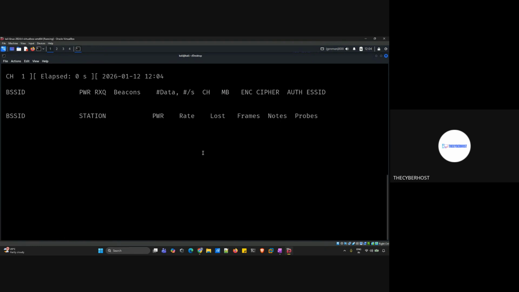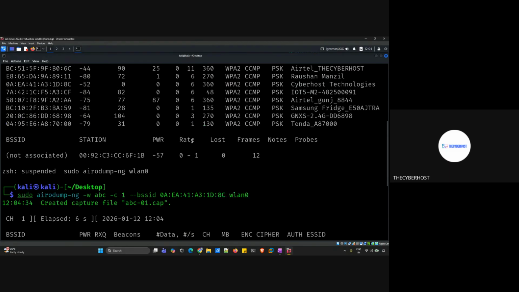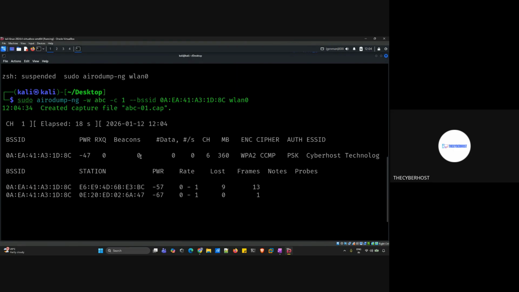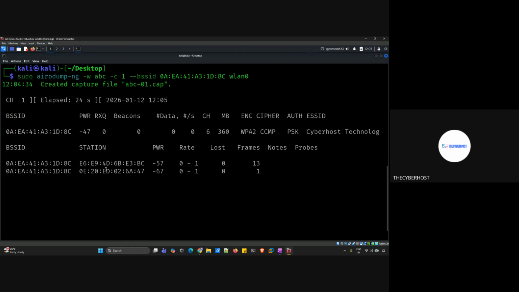Once I press enter, see what is happening. Any device which is connected to this Wi-Fi will be visible here once we start the scan. You can see the same thing has started. We need to verify one thing before that: this ID should be matching. Yes, it is matching. So you can see right now, two devices are connected to Cyber's technology, device one and device two, and both device MAC addresses are also visible to you. I think one is my phone and the second one is something else.